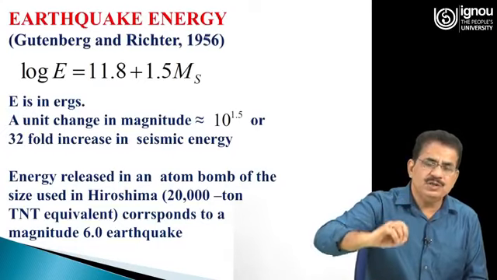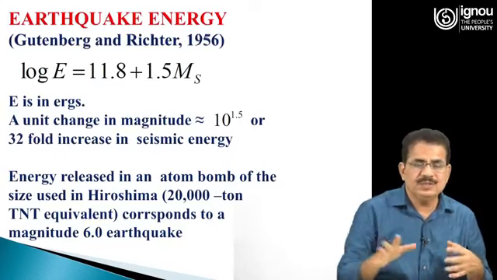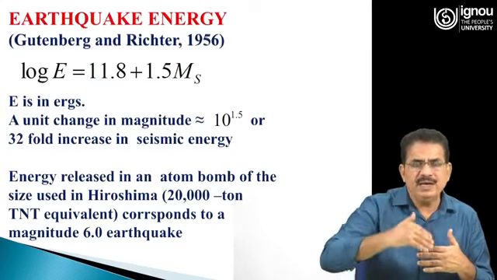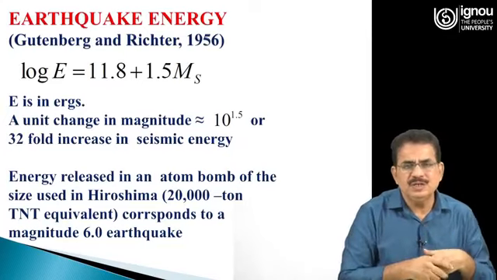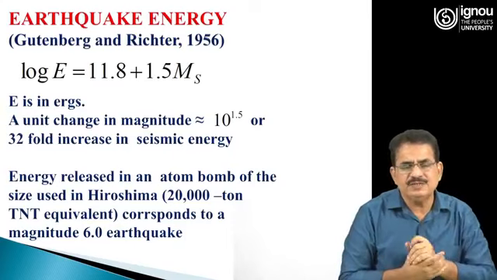which is equivalent to the explosion of 20,000 tons of TNT. So, this much energy. And if you go by a change of a single unit of magnitude, from 6 to 7, it means 32 times will be there.